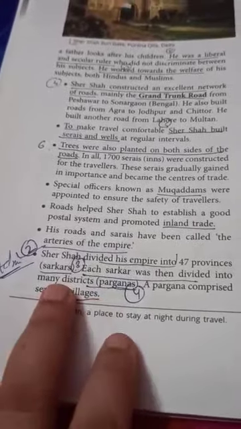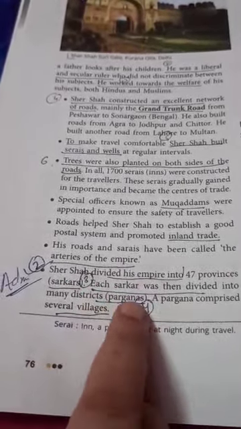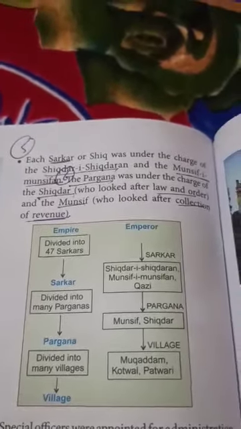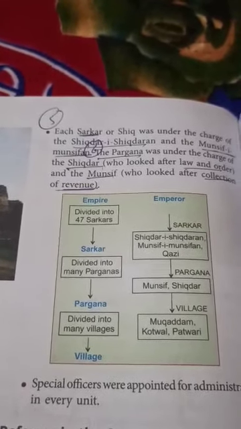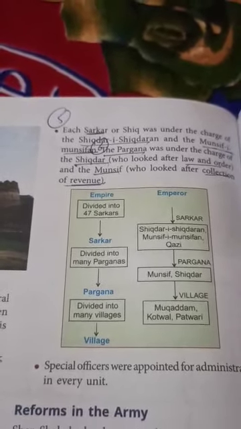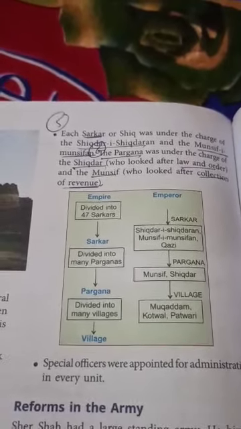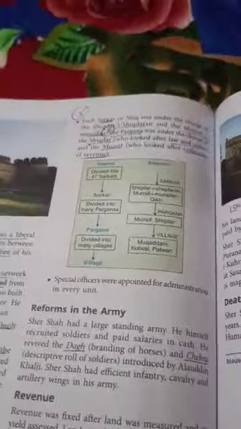I am repeating again. Second point, Sher Shah divided his empire into 47 sarkars. Third point, each sarkar was divided into parganas. Fourth point, a pargana comprised several villages. Fifth point, each sarkar was under the charge of Sikdar-i-Sikdaran and Munsif-i-Munsifan. And sixth point, the pargana was under the charge of Shiqdar and Munsif. These are the 6 points.